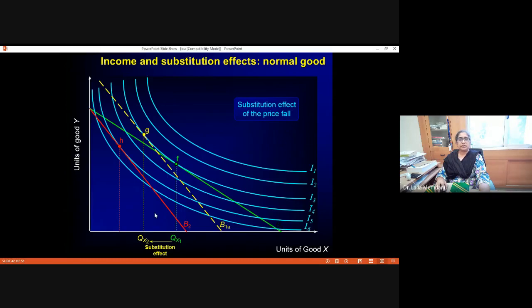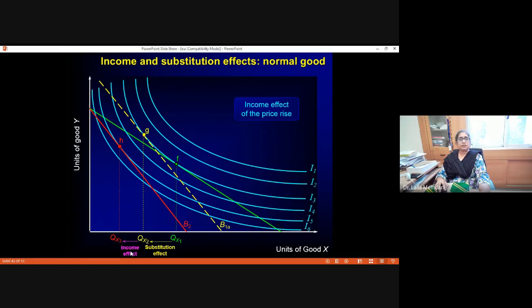Now, the movement from G to H, that is from Qx2 to Qx3, is the income effect. Now, here what is happening is the consumer is consuming less of good X and more of good Y. Of course, it is because of substitution, but the real income of the consumer has fallen.